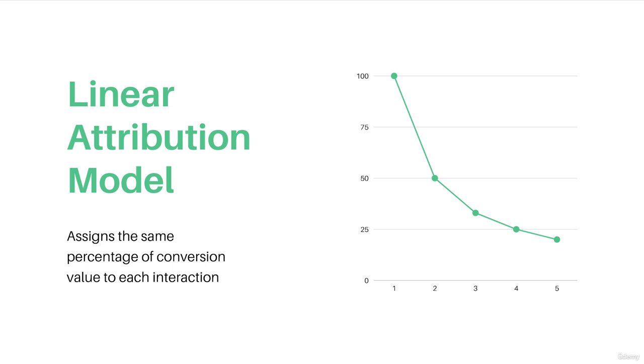Linear attribution model. This rule-based model assigns the same percentage of conversion value to each interaction along the conversion path, regardless of whether it was a click, visit, or impression, or where it happened within the chain. It is important to remember that interaction points are assigned a certain percentage and not one conversion for each touch point. That is, if there was 1 impression, 2 clicks, and 1 visit on the conversion path, each of these interactions will be assigned 25% of the conversion value.